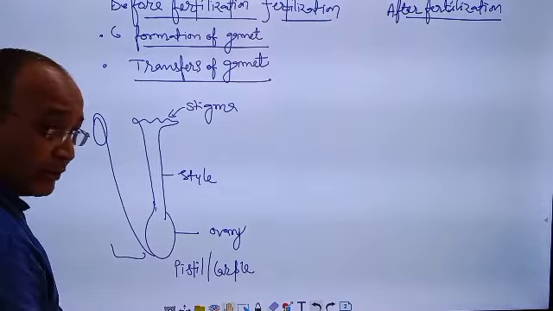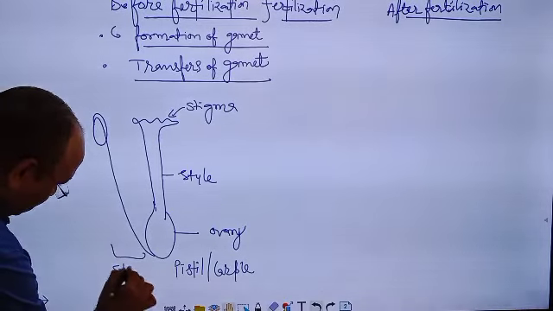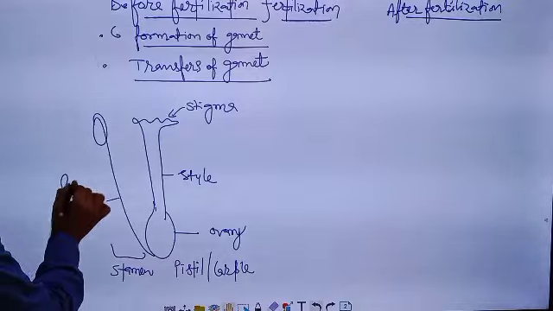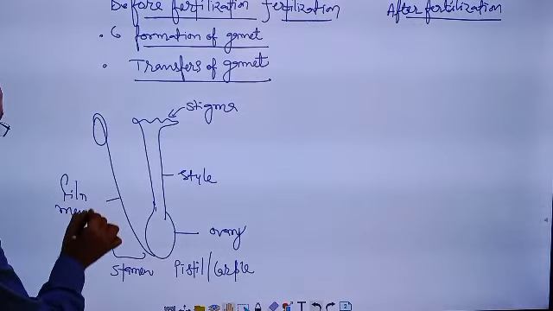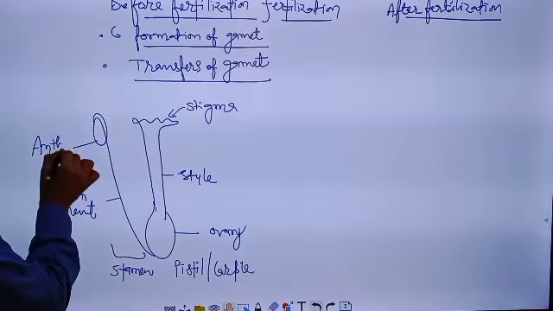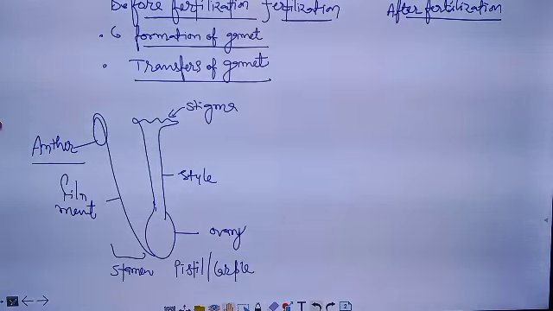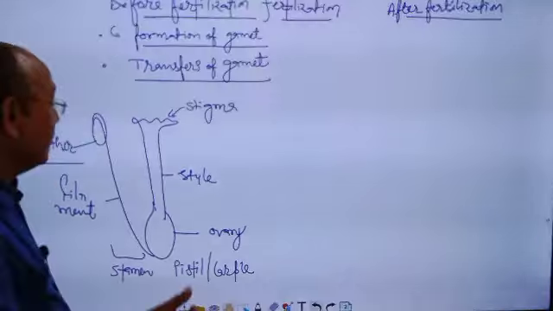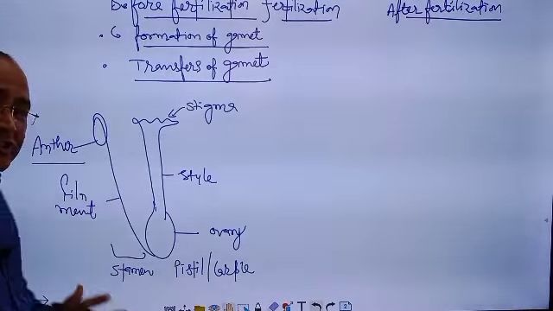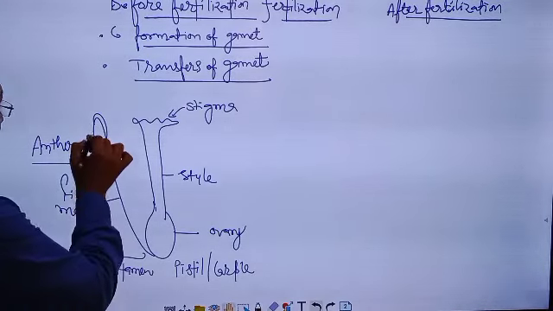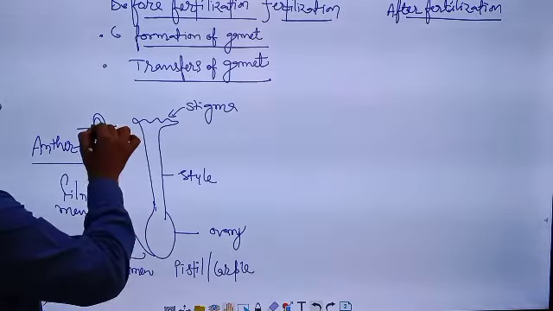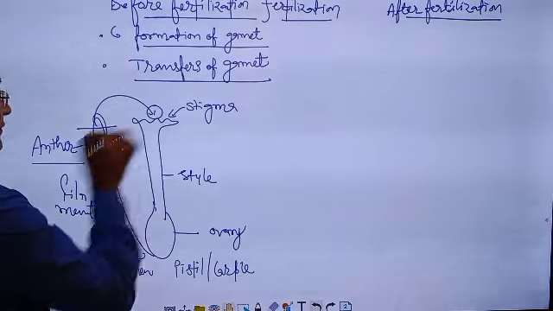Male reproductive organ, stamen. This part is known as filament, and it is anther. Actually, pollen grains develop in the anther or anther lobe or microsporangium. After the maturation, anther undergoes into burst condition and releases the pollen grain on the stigma.